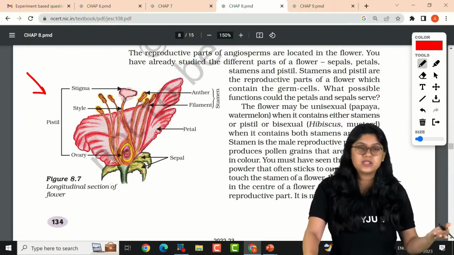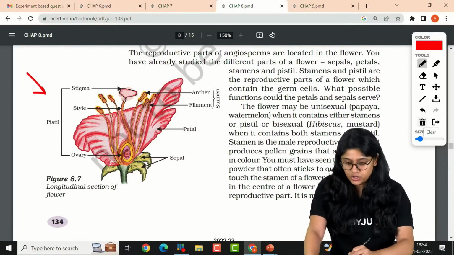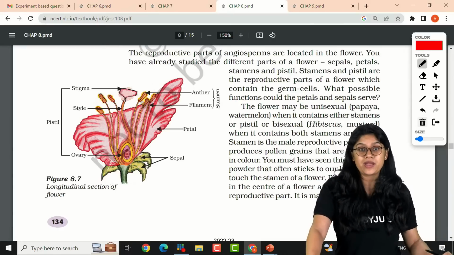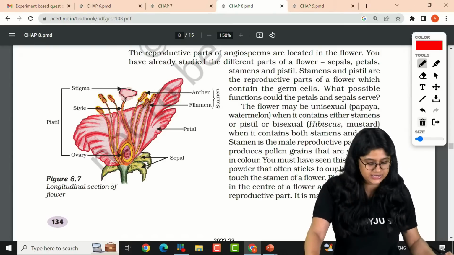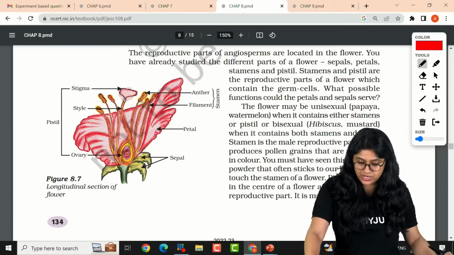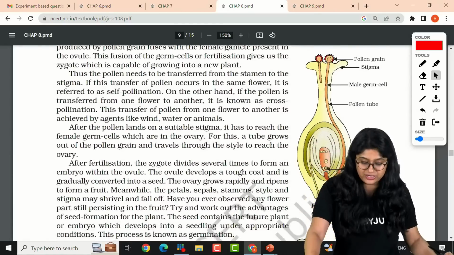First, of course, the cross-sectional of the flower. You should know the parts. You should know where the anther is, where the filament is, where the stigma, style and ovary is. Apart from this, what we have is very, very important.